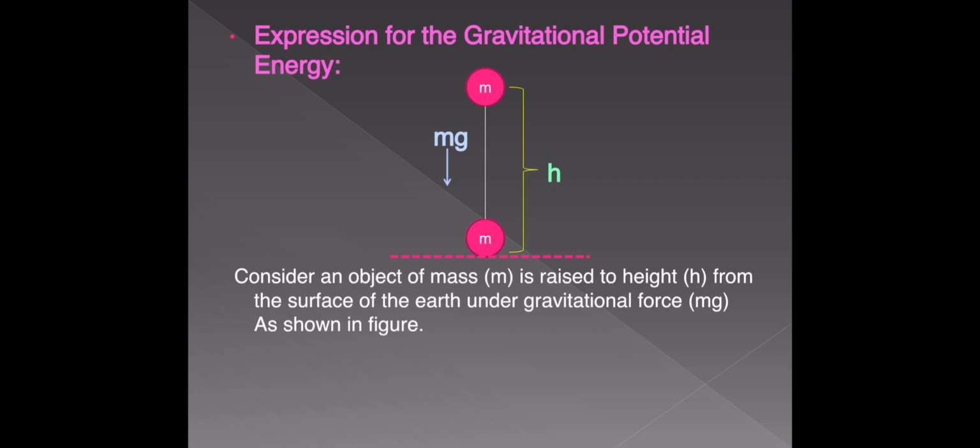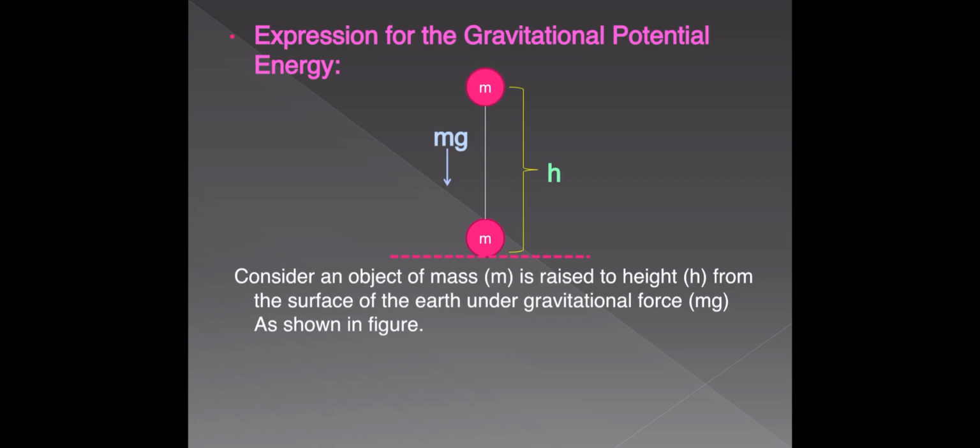Actually, work done is equal to F into S, force into displacement. Here, let us find the work done by the gravitational force. What is the work done by the gravitational force? Force into displacement. We know gravitational force is equal to mg. And what is the displacement of the body? h. So displacement is h, gravitational force is mg, but both are in opposite directions.